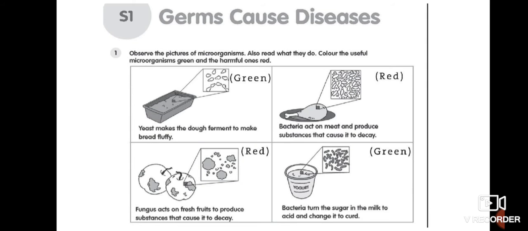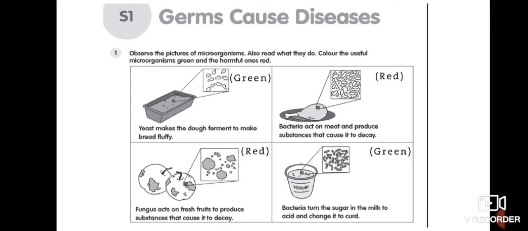So before starting our worksheet, I am going to give a quick summary to you. So, children, we have discussed microorganisms, and microorganisms are both helpful and harmful. Harmful microorganisms are known as pathogens or simply germs. Many common diseases like common cold, typhoid, malaria, diarrhea, skin diseases are caused by germs, or you can say pathogens.